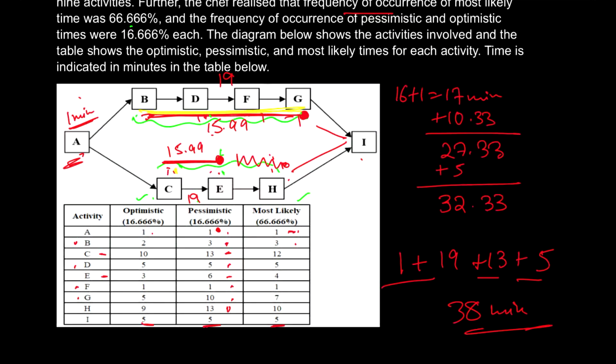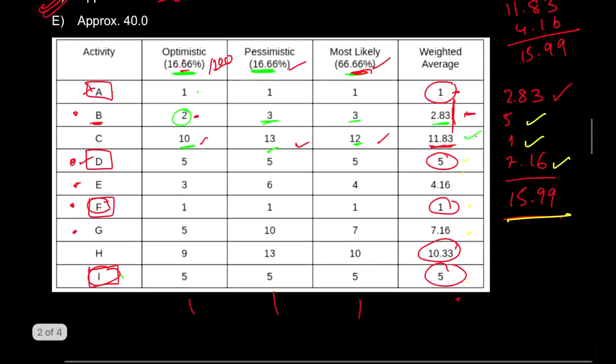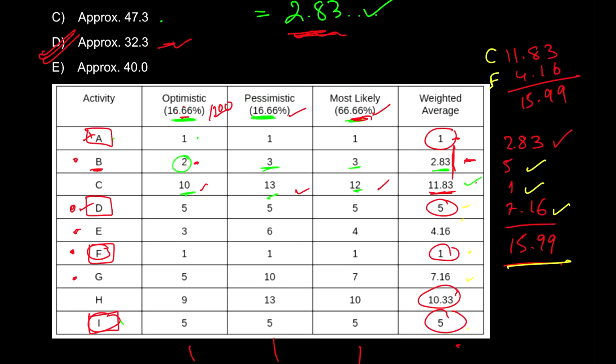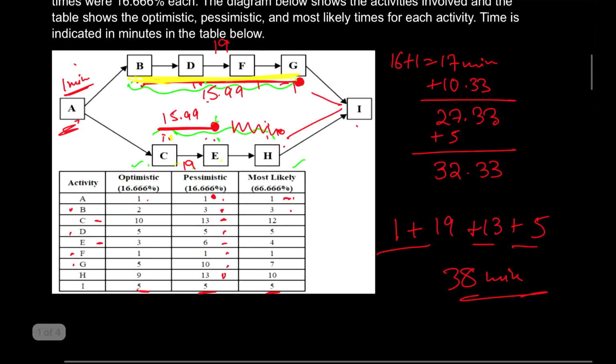तो मुझे पता है कि इस पूरे चीज को कंप्लीट करने के लिए मुझे 15.99 मिनट्स लगेंगे. Now if I come down to C and E, I see the value of C and E is really large. So I will not do the full calculation, rather I'll do it in bits and parts. That means I'll only add C and I'll only add E. If I only add C and E, I realize I'm taking the same time which I was taking while completing the entire journey at the top, that is B, D, F, G. तो जब तक आप यहाँ होंगे, at that same point of time, the other row will be over here in E. Okay, so that means while doing our calculation, we'll actually take 16 for our ease of calculation.